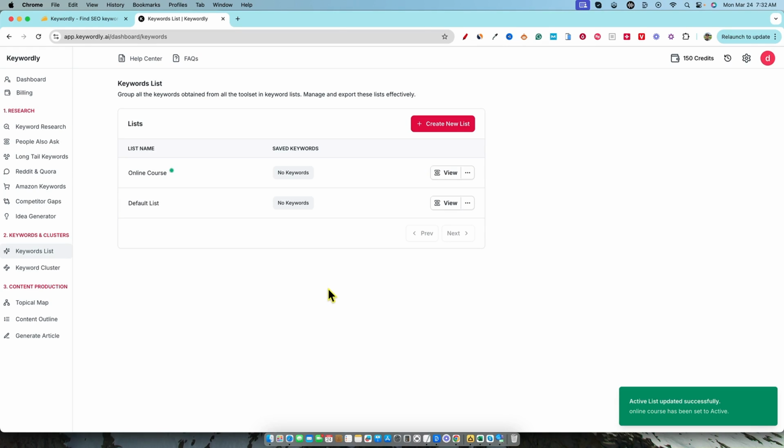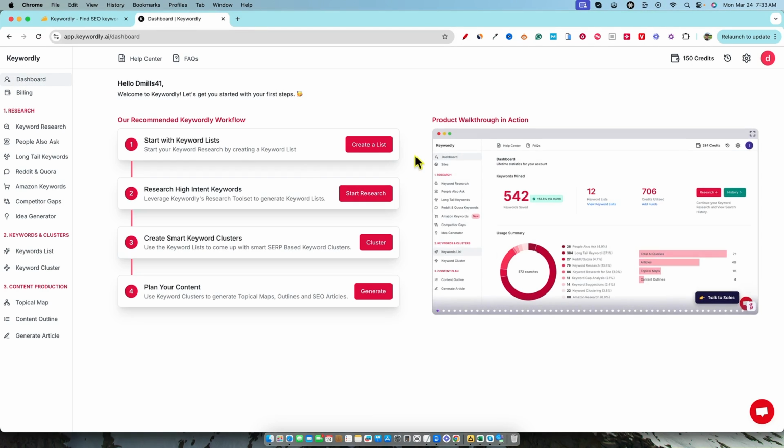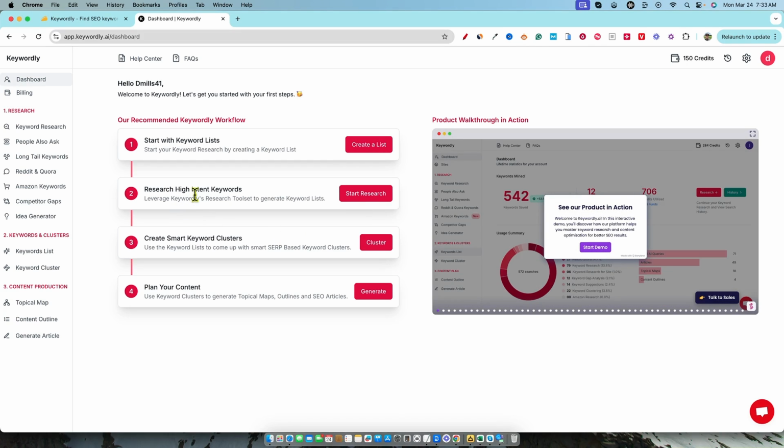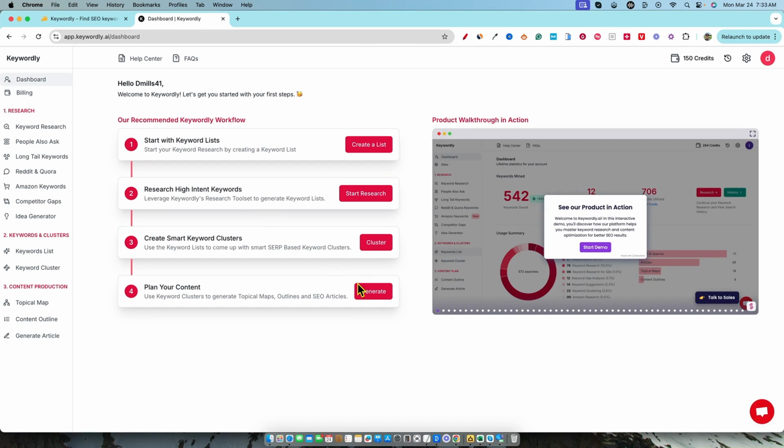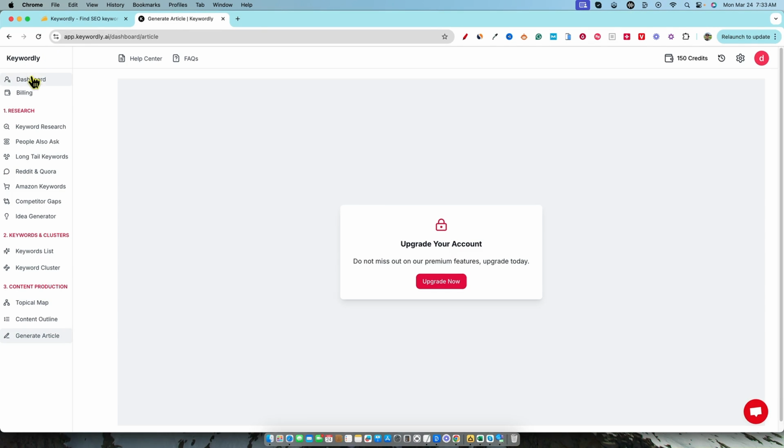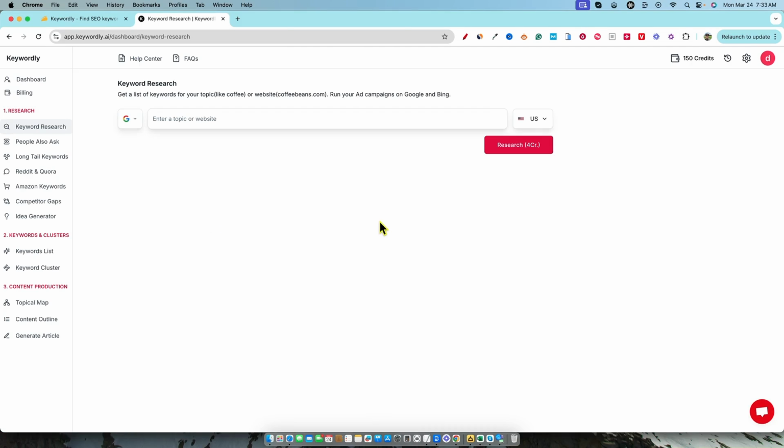Now what you can do from here, we could go back to dashboard. I believe we're in keyword lists right over here, which is right here. We'll go back into dashboard. We created our first list. We can research high intent keywords right over here. The high intent keywords, I believe that's keyword research or long tail keywords, create smart keyword clusters. I don't believe we'll be able to do that because we have an upgrade account. So again, that's an issue right there. Plan your content. No, we can't do that either, but we can do this one right over here.